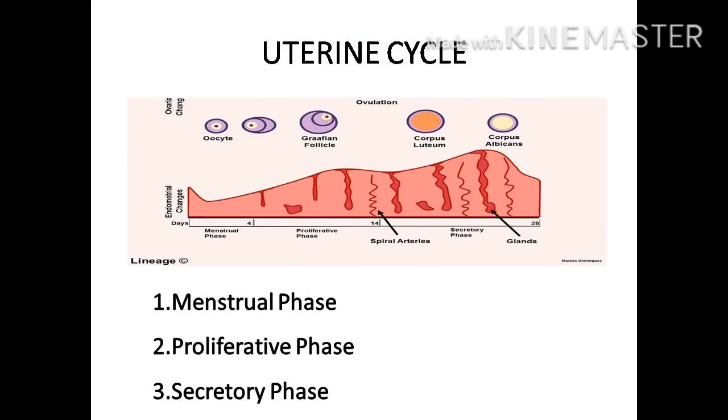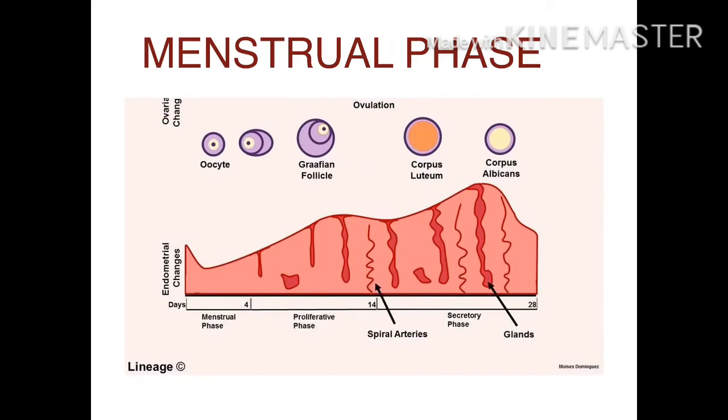Now let's see about the changes that happen in the uterus, which we call the uterine cycle. Here also there are three phases: menstrual phase, proliferative phase, and secretory phase. The first phase is the menstrual phase. In this phase, menses occurs. The flow of the menses is normally a sign that a woman has not become pregnant. It lasts for a period of 2 days to 7 days.